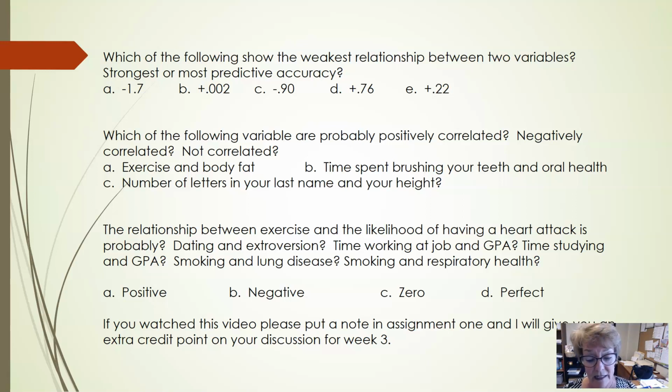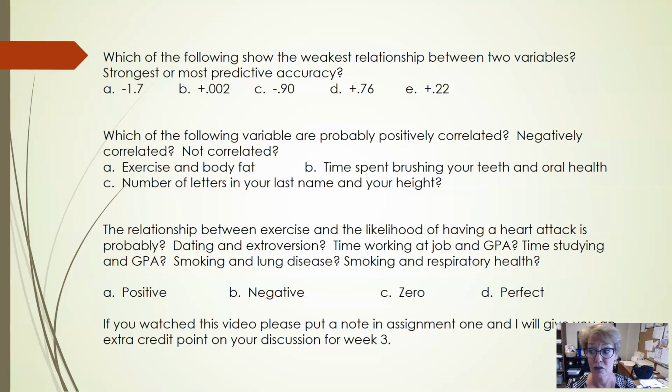Exercise and body fat. The more you exercise, so remember we're going to use our thumbs, the lower your body fat, so that would be a negative correlation coefficient. More and less. Even though it's a good thing to exercise, the negative has nothing to do with good and bad. It just has to do with whether the two things move together or they move apart.